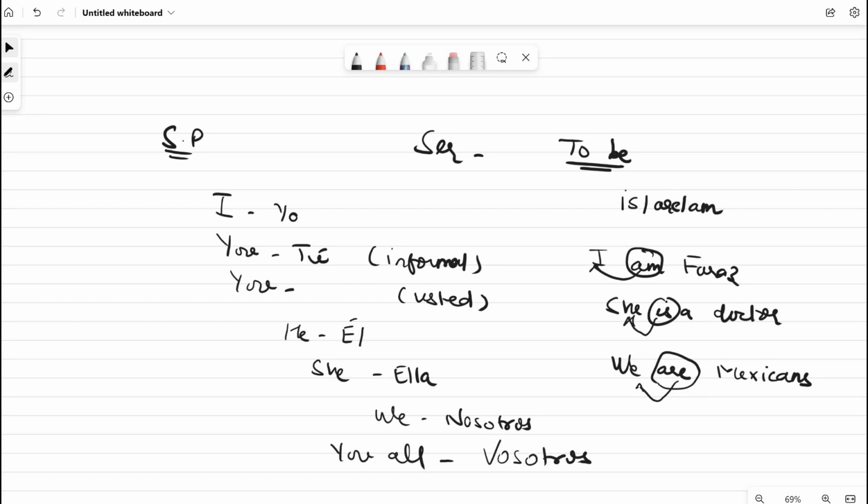vosotros. And then you have they. Now you have a masculine form of they, which is ellos, and then you have a feminine form of they, which is ellas. So if I'm addressing a group of girls, I would refer to them as ellas. If I'm addressing a group of boys, I would refer to them as ellos.